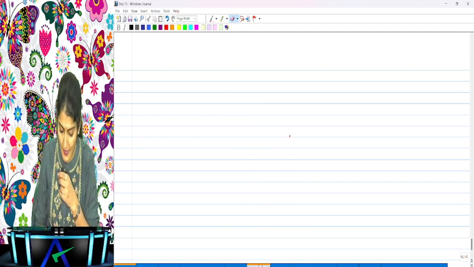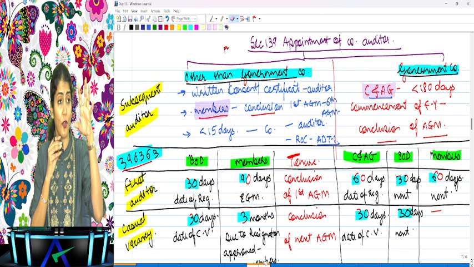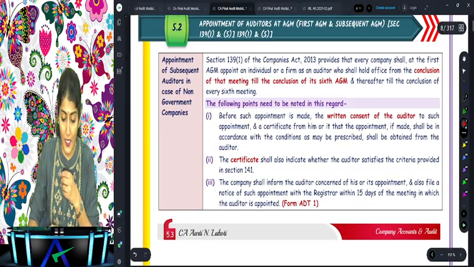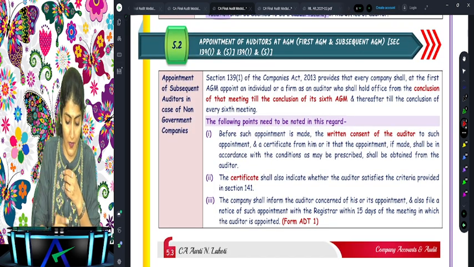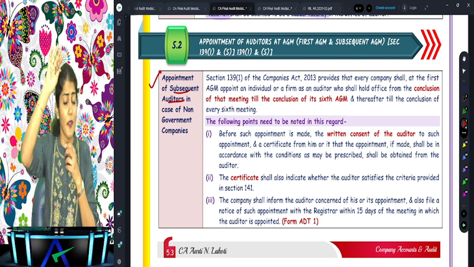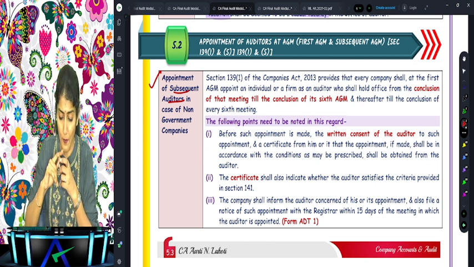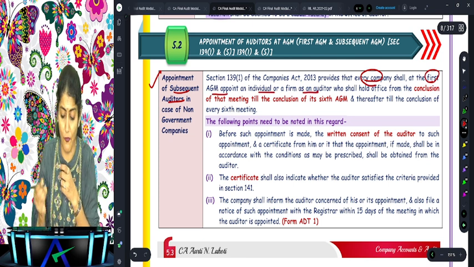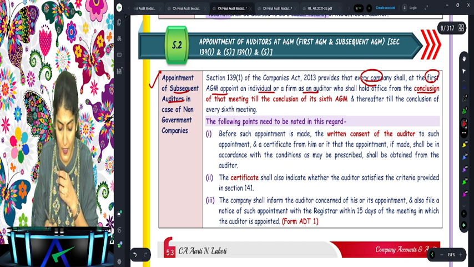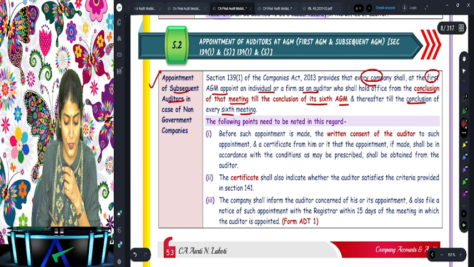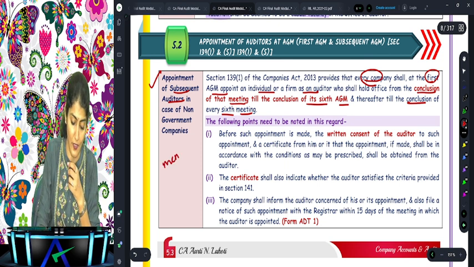What are we discussing, everybody? Please pay attention. The appointment of the company auditor, and we are also discussing the rotation of the company auditor, right? So what does it say? Subsequent auditor who will appoint in case of non-government company. Every company will appoint at the first AGM an individual or firm as an auditor who shall hold office from the conclusion of that meeting till the conclusion of the 6th meeting, and thereafter till the conclusion of every 6th meeting. So the subsequent auditor for other than government company is appointed by the members.